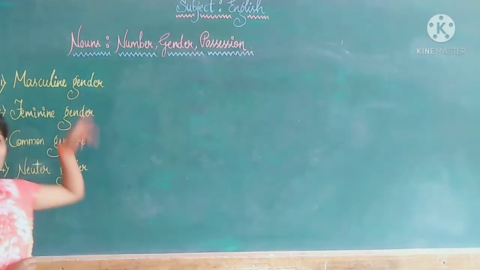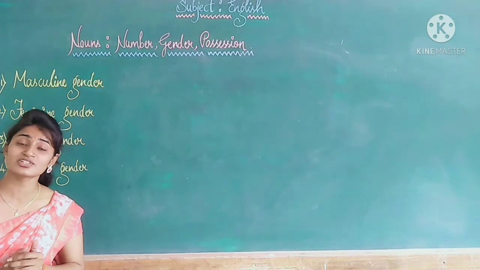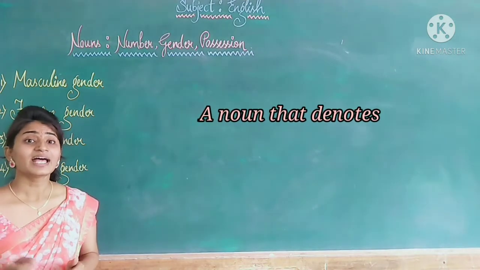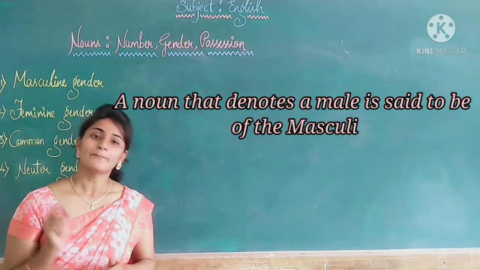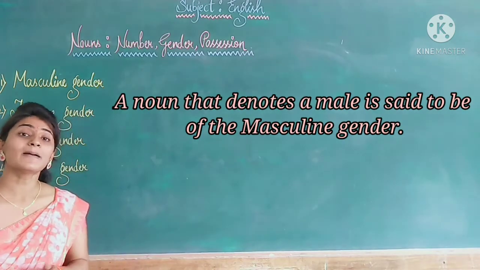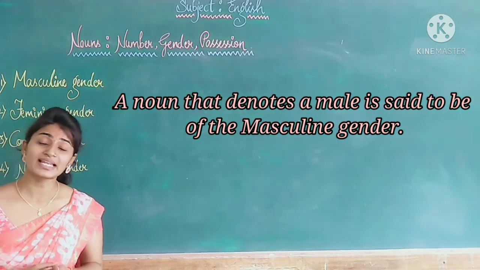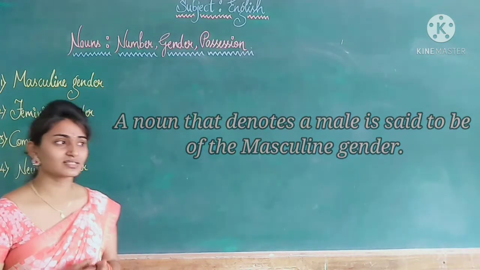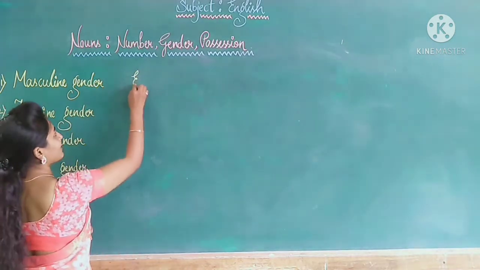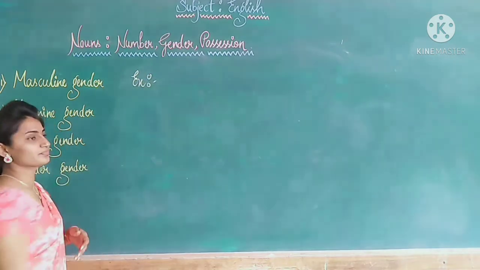So, masculine gender. What is masculine gender, children? A noun that denotes male is said to be of the masculine gender. Can you give me an example, children?